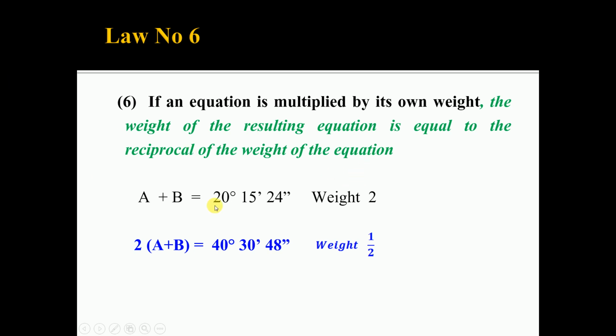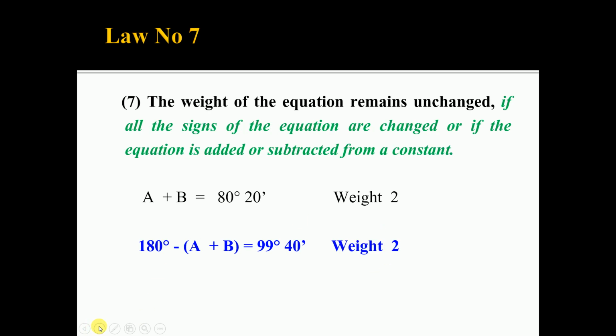So, A plus B is multiplied with this weight 2, then 2 into A plus B is 40 degree, 30 minutes, 48 seconds, and its weight is the reciprocal of the weight. So, reciprocal of the weight is 1 by 2. This is the law number 6.